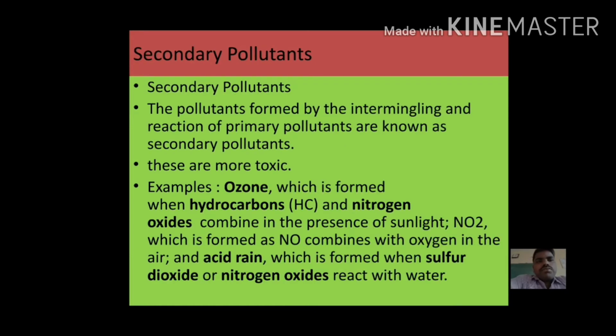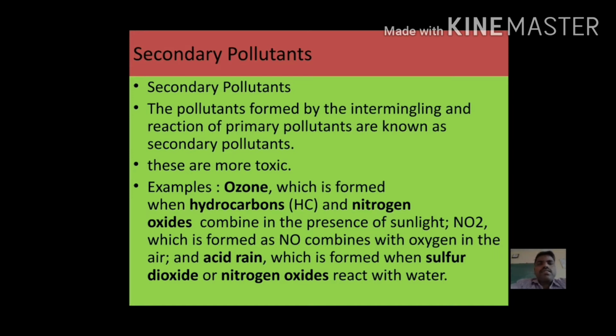Secondary pollutants are the pollutants formed by interacting or reacting with the primary pollutants. Secondary pollutants are formed because of the interaction between the primary pollutants.